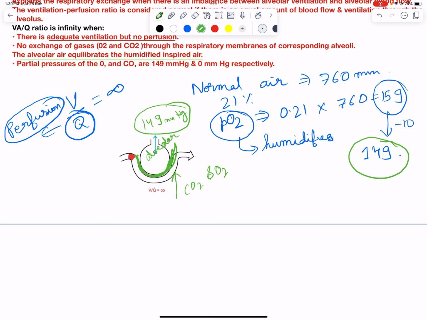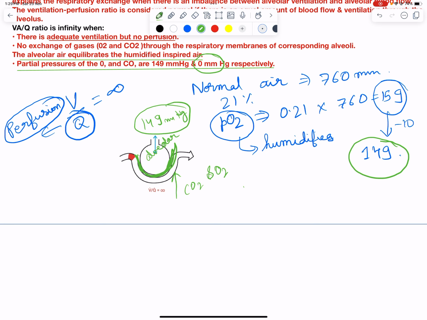So if the partial pressures of oxygen and carbon dioxide are 149 and 0, that means no exchange, because CO2 pressure is 0 in our atmosphere, as CO2 is less than 1% in our atmosphere.